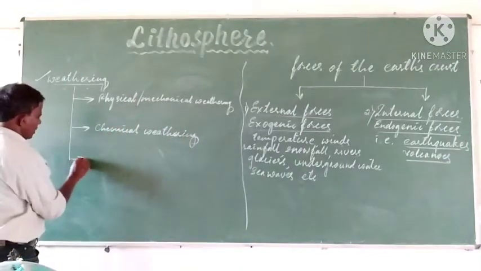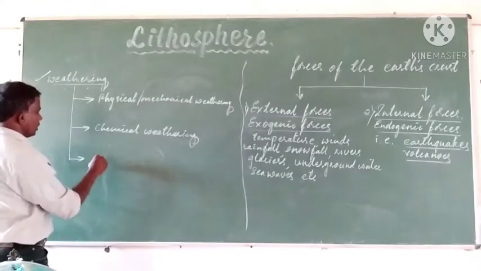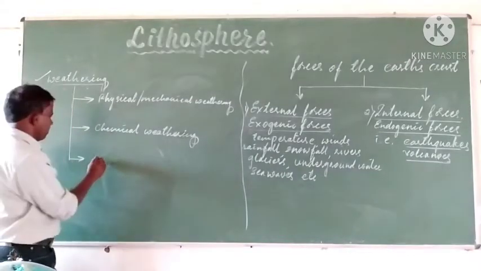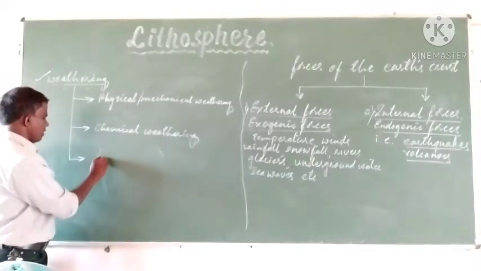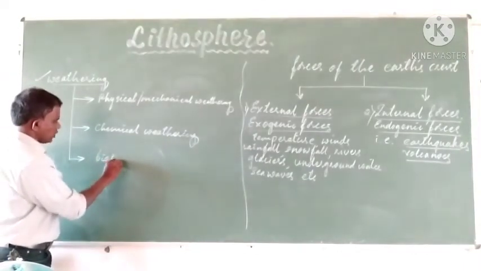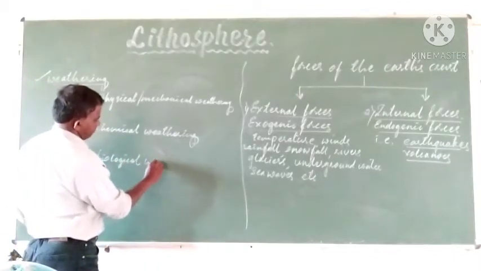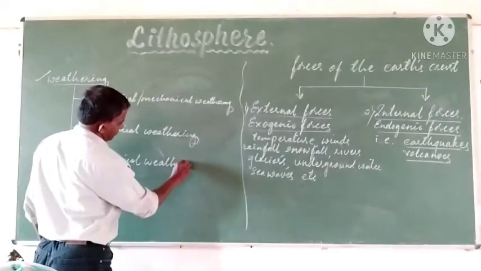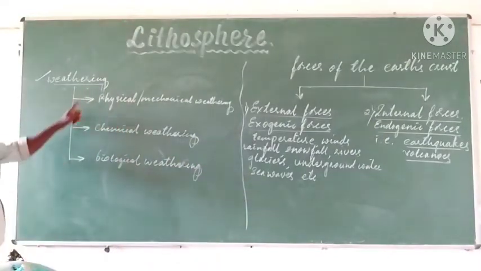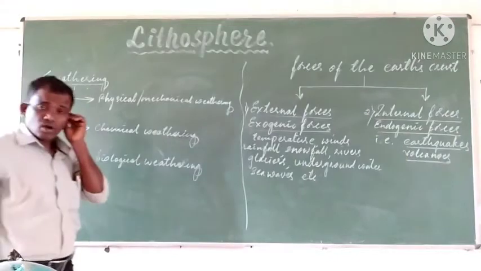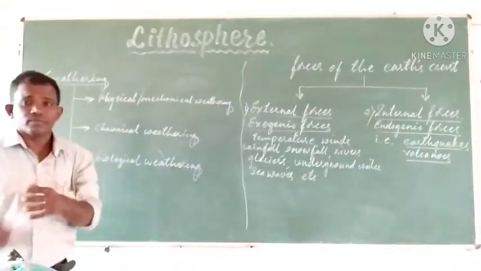And another type of withering takes place due to the activities of some animals and plants, which we call biological withering. These are the three types of withering.